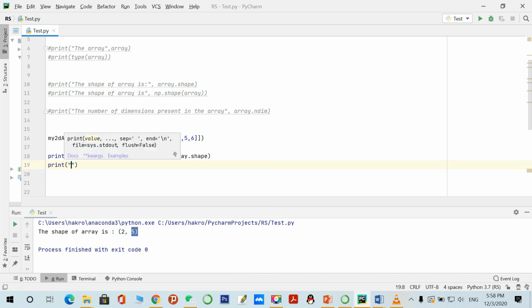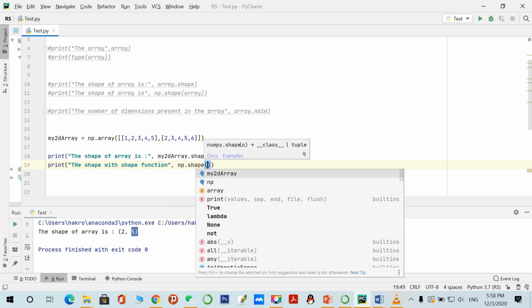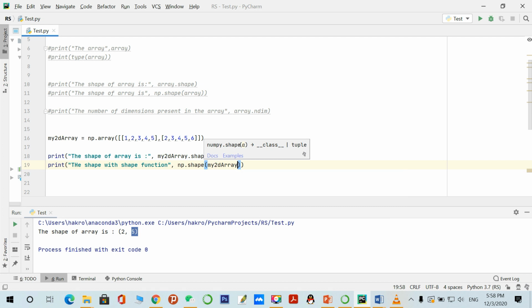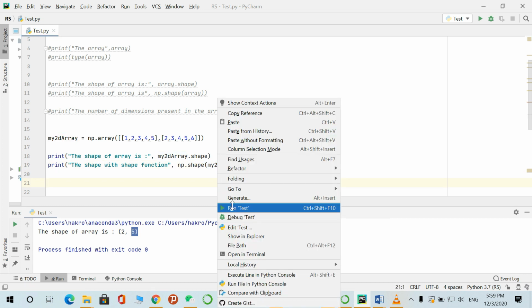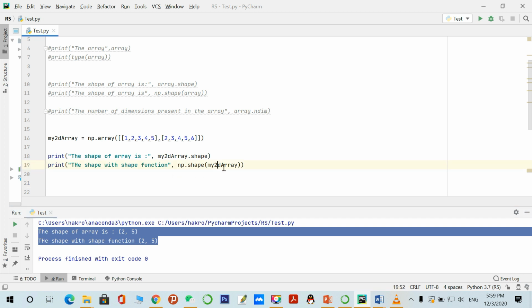Print shape with the shape function like this. Call the library and the function named shape, pass the array through this function and see the shape. So there are two ways to see the shape of an array, with this variable shape and with this shape function.